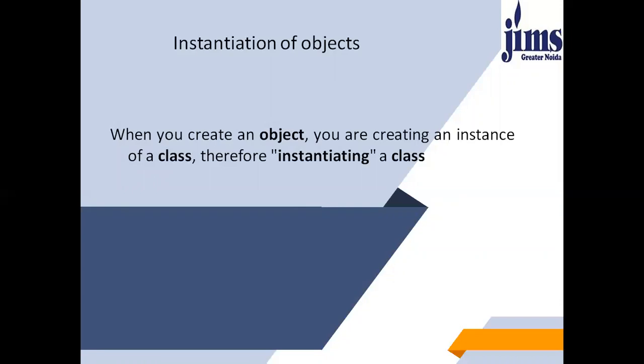When you create an object, you are creating an instance of a class. Therefore, instantiating a class. To instantiate is to create an instance of an object in an object-oriented programming language. An instantiated object is given a name and created in memory or on disk using the structure described within a class declaration.